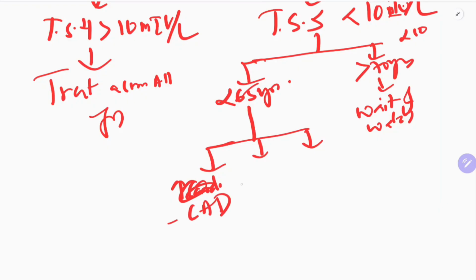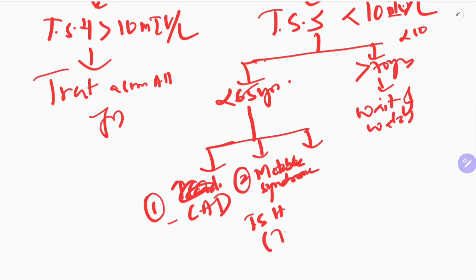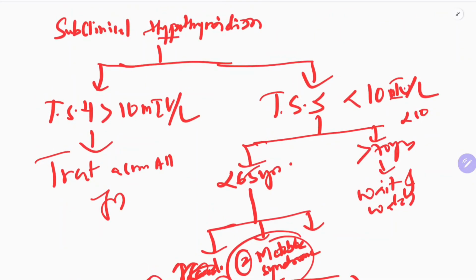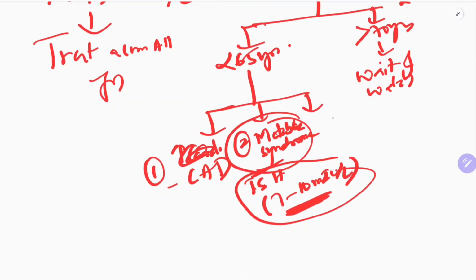Second, the patient has metabolic syndrome, particularly if the TSH is between 7 to 10 milli international units per liter. So TSH at this level with metabolic syndrome, start the therapy. Or if there is dyslipidemia.